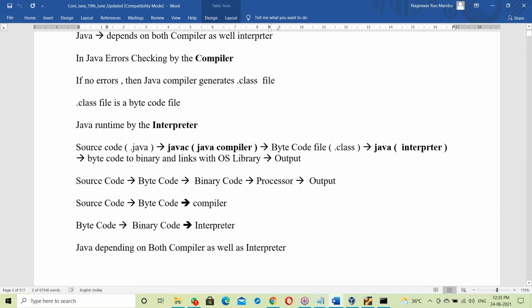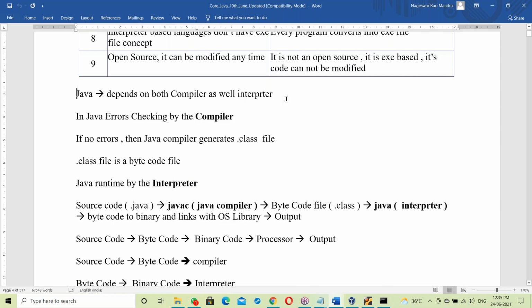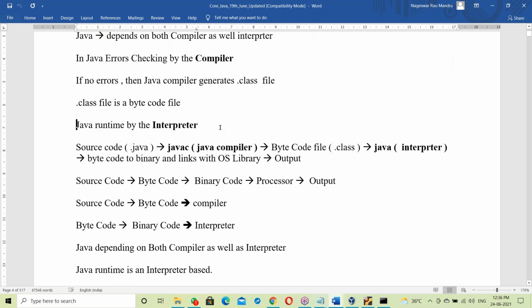When it comes to Java, Java depends on both the compiler as well as the interpreter. In Java, errors are checked by the compiler. If there are no errors, the Java compiler generates a dot class file. A dot class file is a bytecode file. At Java runtime, it is handled by the interpreter.